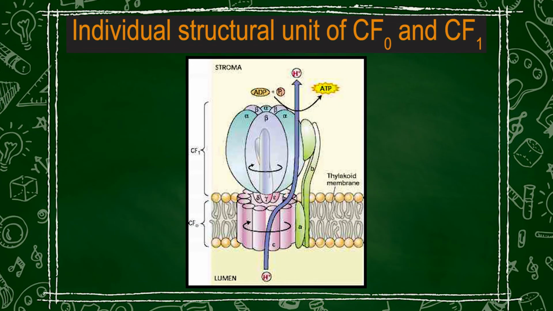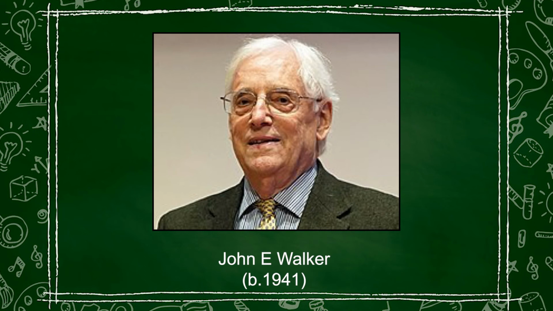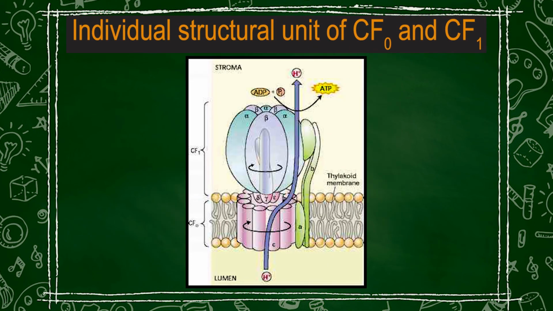Now, coming back to CF1, as I had already told you, it consists of trimeric alpha-beta subunits arranged very similar to the sections of an orange. Each beta subunit has a catalytic site. The catalytic site of the beta subunit was studied through the crystallographic determination of the structure of F1 by John E. Walker. The CF1 is a flattened sphere measuring 8 nanometers high and 10 nanometers across. So, it is arranged like the sections of an orange.